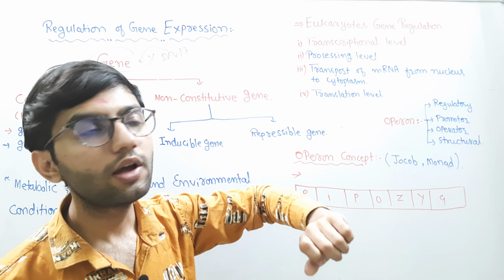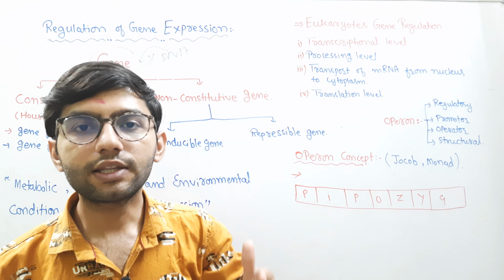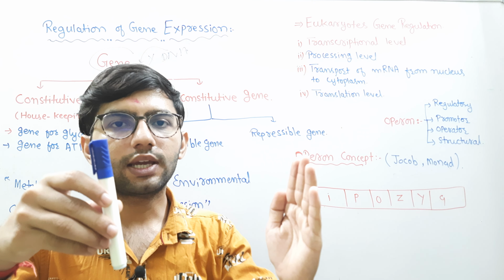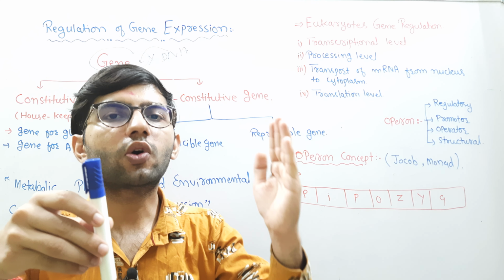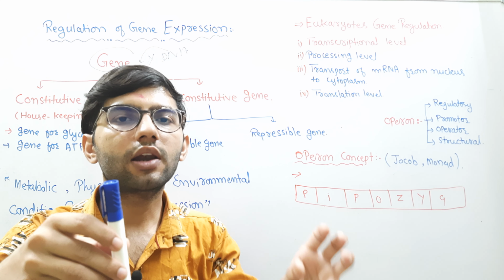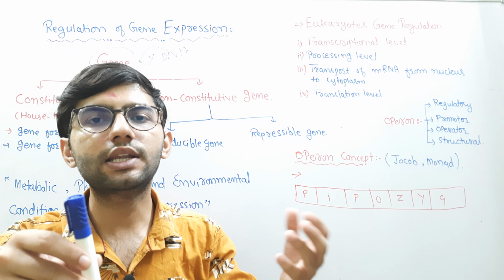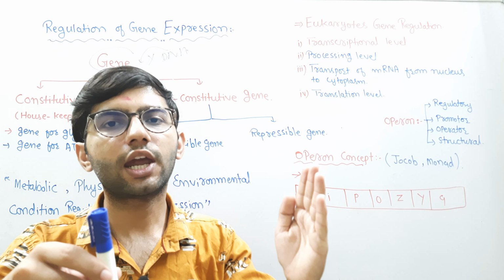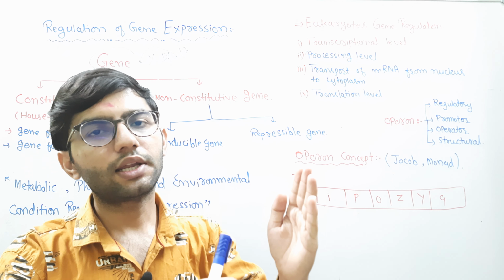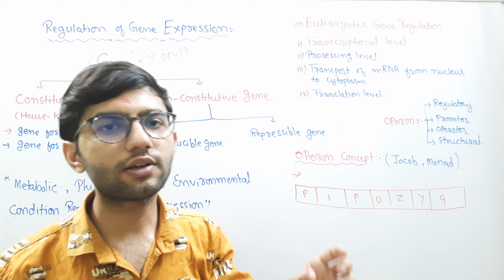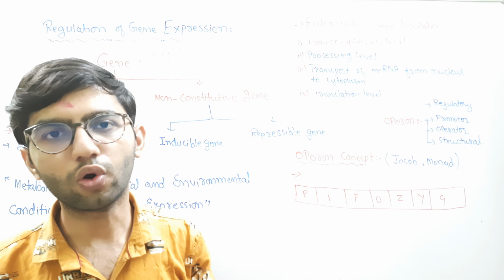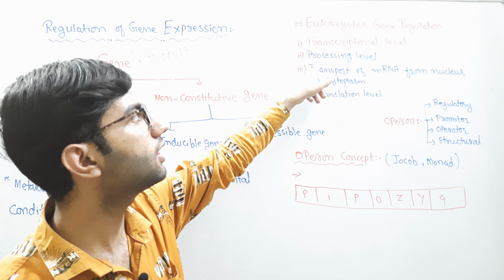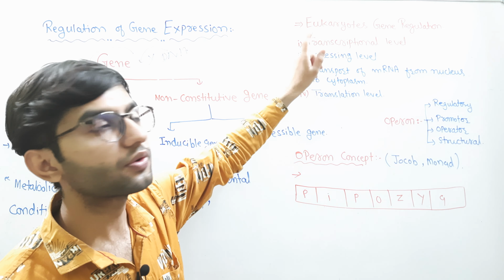Further, the processing level. What do we mean by the processing level? When RNA is formed from the DNA, it is not yet called mRNA, because it contains a functioning portion along with a non-functioning portion, generally known as exons and introns. So that RNA is known as heterogeneous RNA. The portions of the RNA that contain the non-functional part should be removed. That process is known as the processing level. So gene regulation can occur at the processing level.